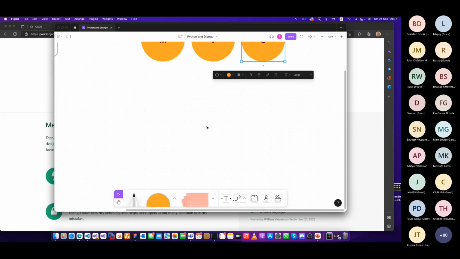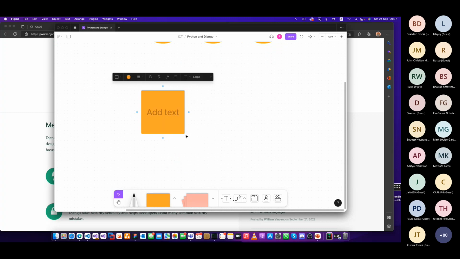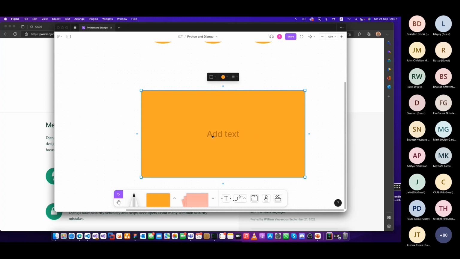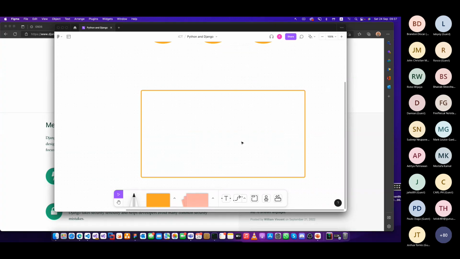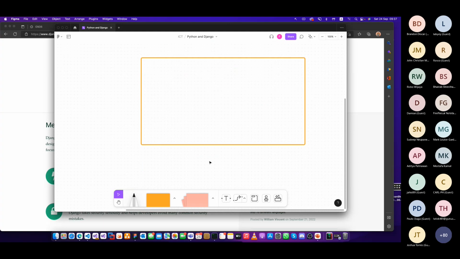This is how it works. If you look at a website, imagine you have your web server here. So you have your web server. Let me change this color. This is your web server. Now, inside your web server, you have your controller first, the C part, right? Let me create the controller.